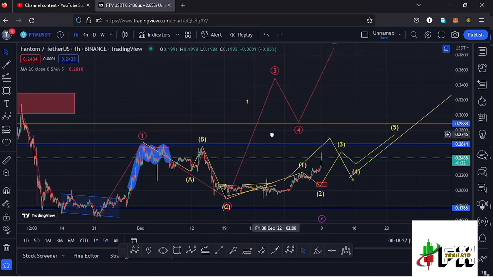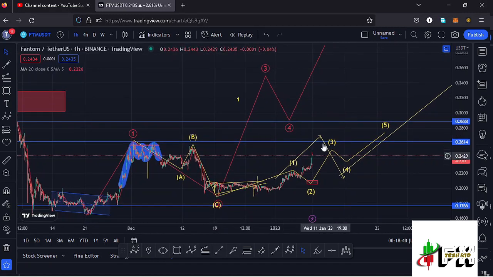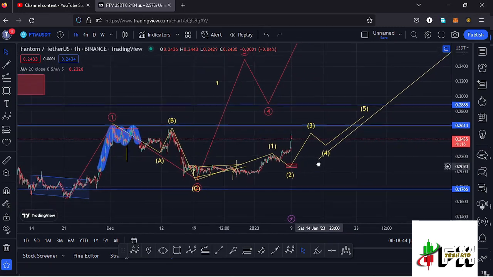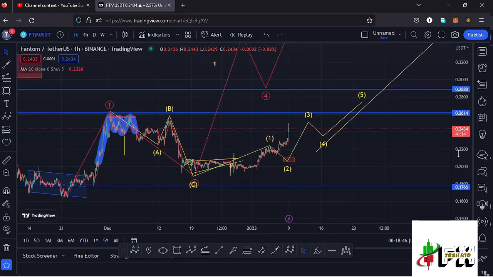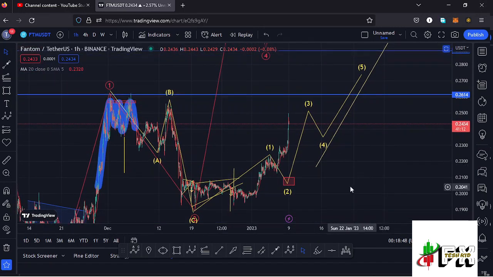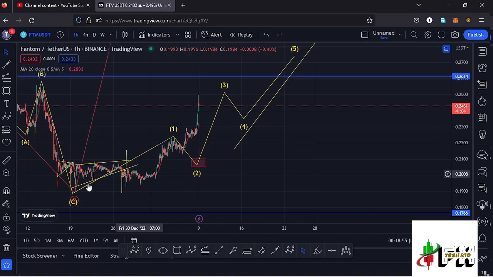And in the formation of that wave 3, which is an impulsive wave, we also expect to see fractal waves in formation within that higher Elliot wave count 3. And I believe we are seeing such a structure right here on the Fantom chart, where I was initially terming this as the first wave to the upside, then this is the wave 2, then I was expecting a wave